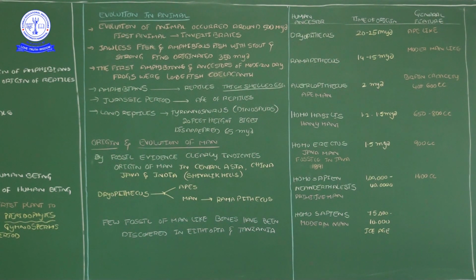So they said apes and man originated from Dryopithecus. After Dryopithecus, some groups led to the evolution of apes, and some groups led to the evolution of man. In man's evolution, Dryopithecus changed after several years into Ramapithecus.